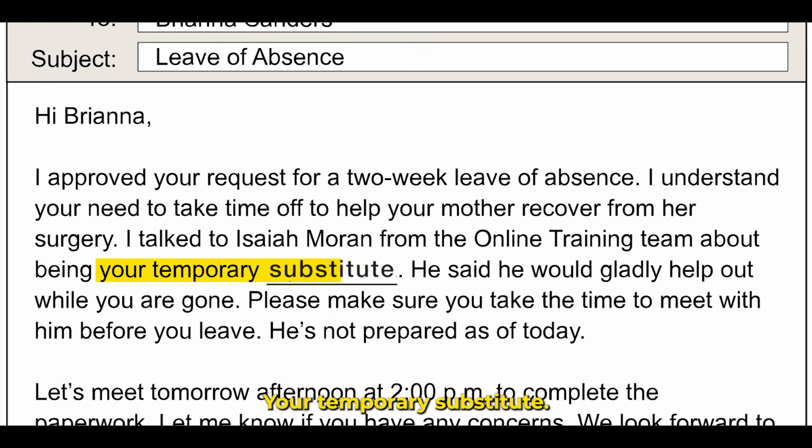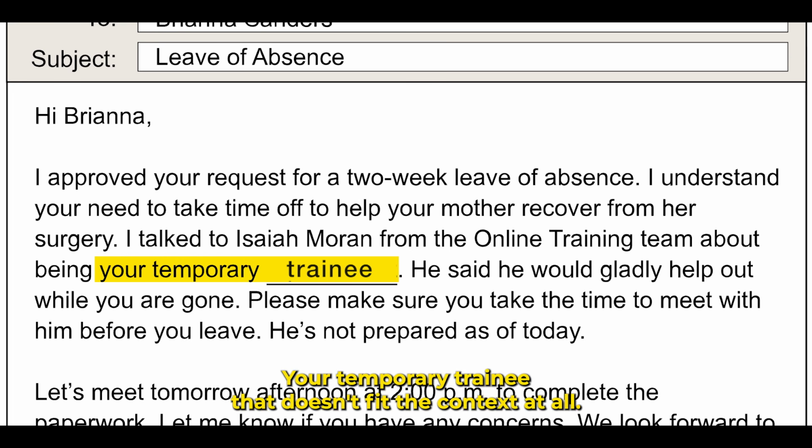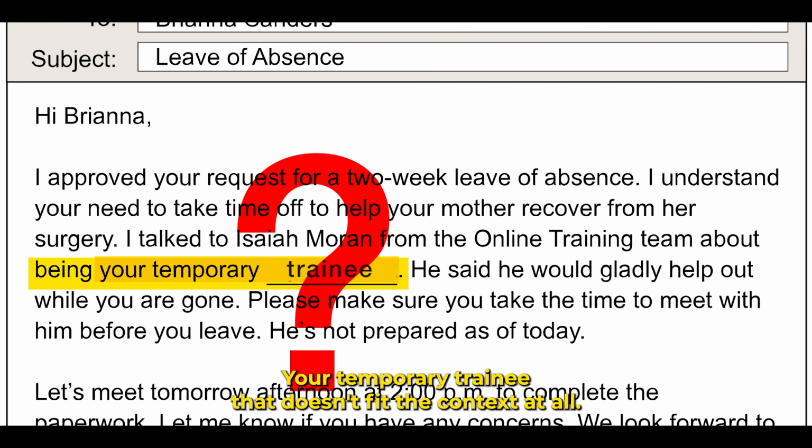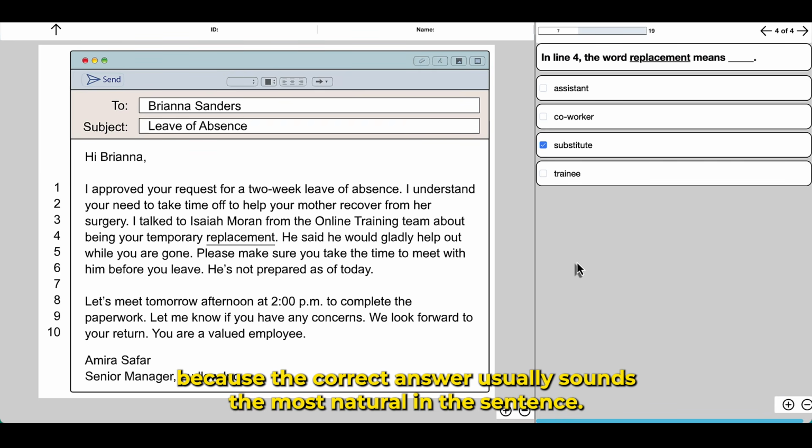Your temporary substitute. Perfect. The sentence sounds natural, logical, and complete. Your temporary trainee. That doesn't fit the context at all. This substitution technique is extremely effective on vocabulary questions because the correct answer usually sounds the most natural in the sentence.